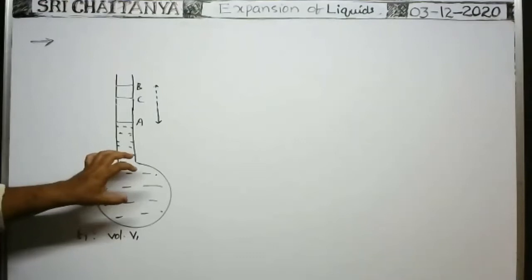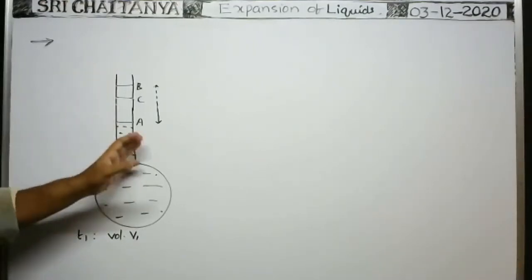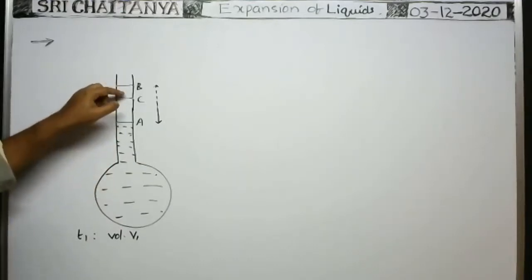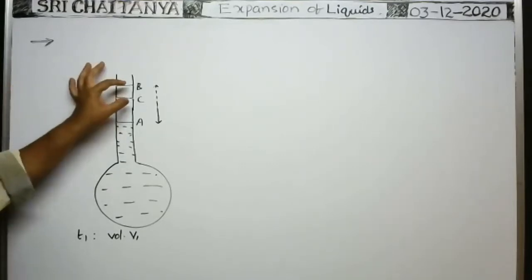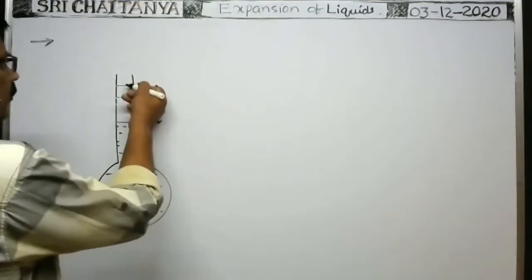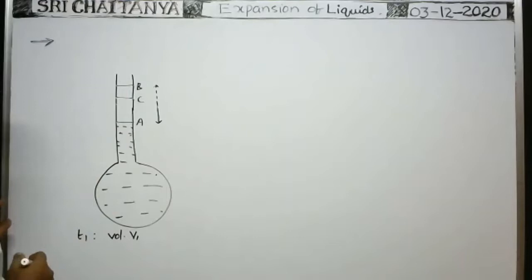Actually, whenever the liquid alone is heated, the liquid level rises from A to B. But whenever the expansion of the vessel is considered, the liquid level falls from B to C. Here, B to C represents the expansion of the vessel. Suppose the expansion of the vessel is more, the liquid level falls to a greater extent. That's why B to C represents the expansion of the vessel.